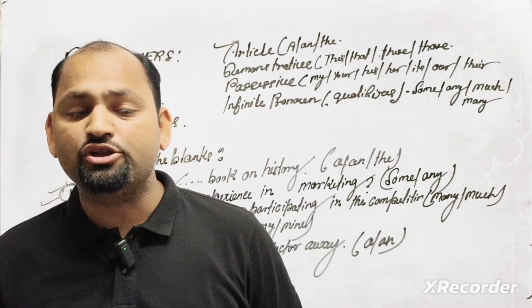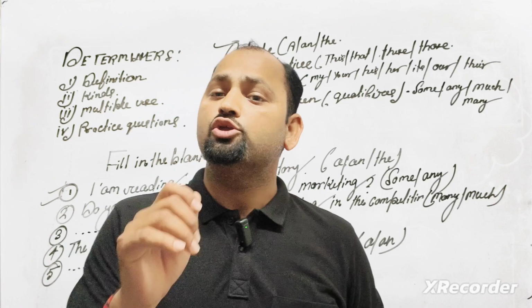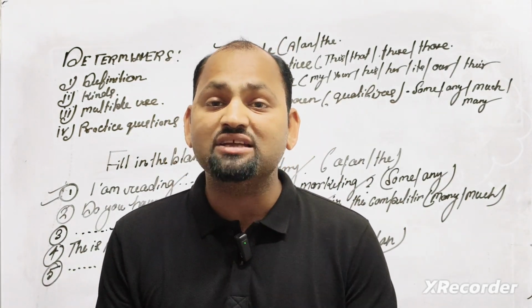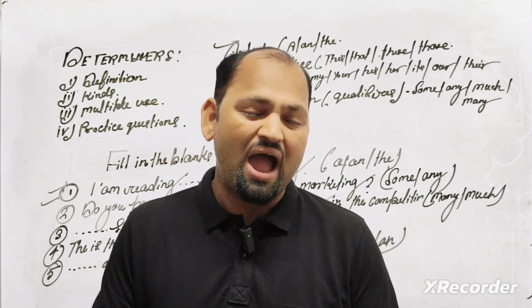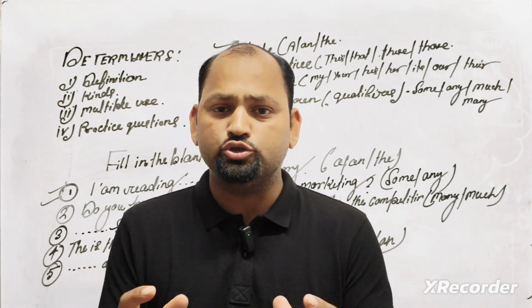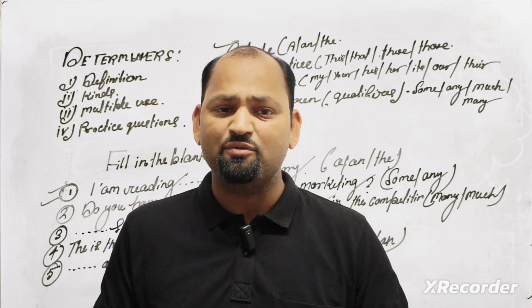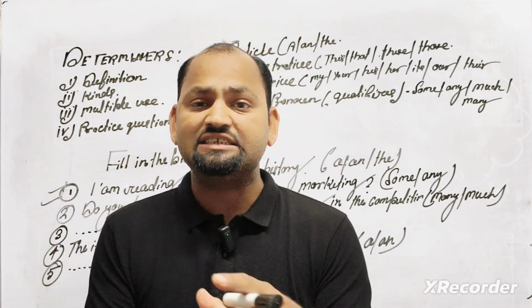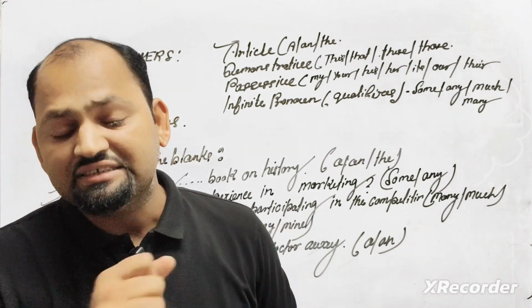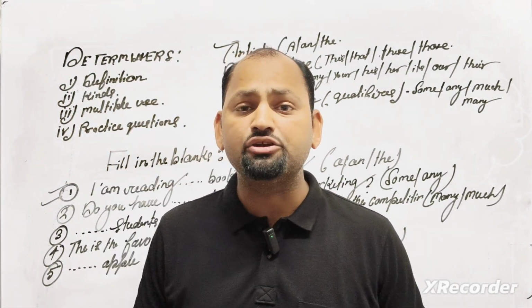First, the definition of the determiner. If you want to note it down, you can note it down. Determiners are those words which are used before a noun. Why? Because they tell you about quantity, demonstrative, possession, position, something like that. So we can call this the main definition of determiners. Second thing, let me tell you about it. Second thing, I will tell you about that.